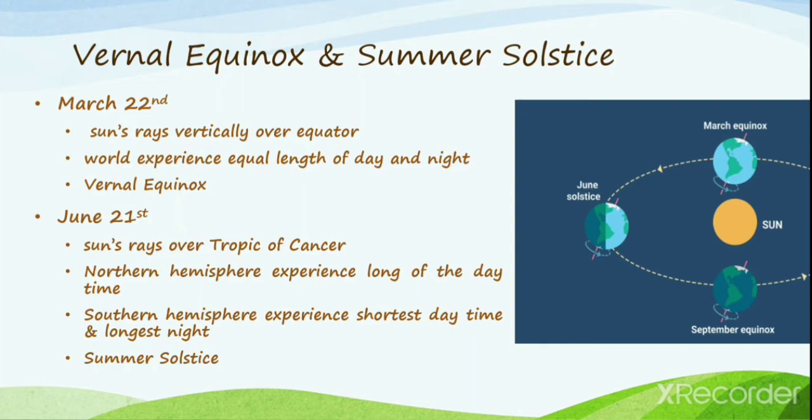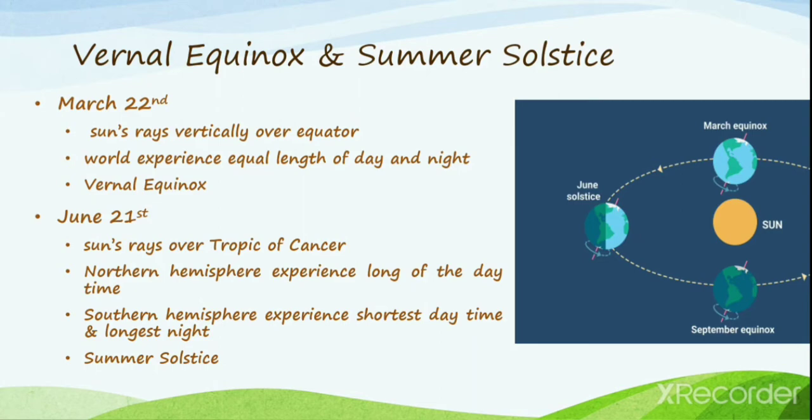On this day, the world experiences equal length of day and night, and this phenomenon is termed the vernal equinox. On June 21st, the sun's rays fall vertically over the Tropic of Cancer, which is 23.5 degrees north. On this day, all places within the Arctic Circle receive sunlight for the whole of 24 hours.